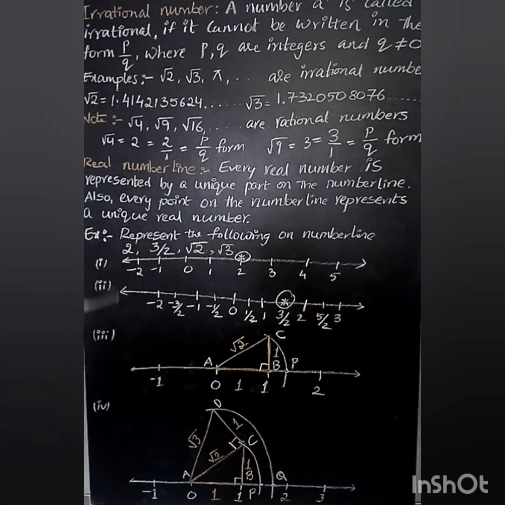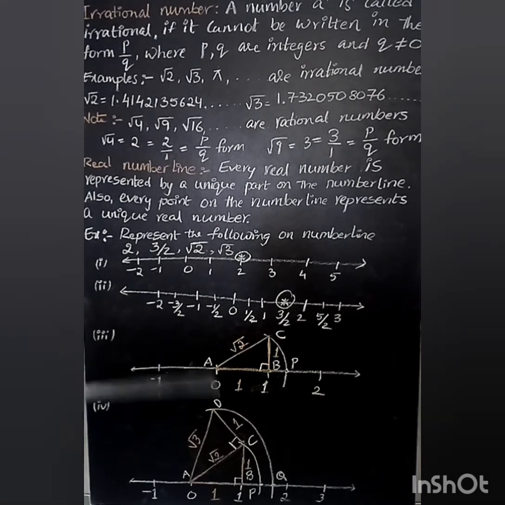Now in the first two parts we have seen representing rational numbers on the number line, that is 2 and 3 by 2. Now let us see how to represent an irrational number on a number line. The first step to represent root 2 on a number line is to take a number line. Step 1 is what? Draw a number line.